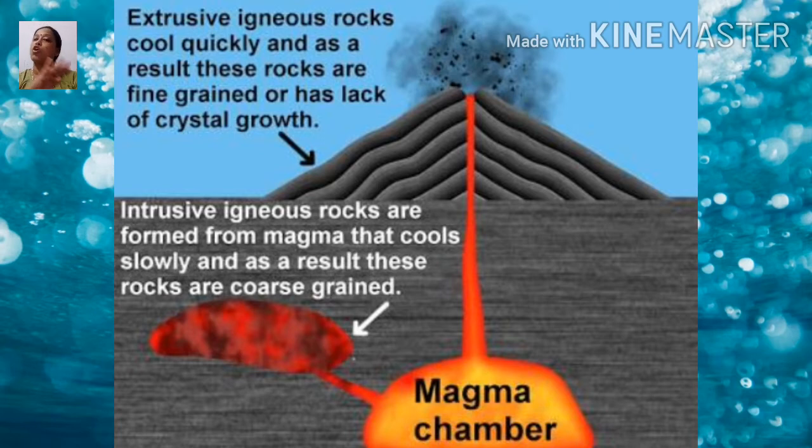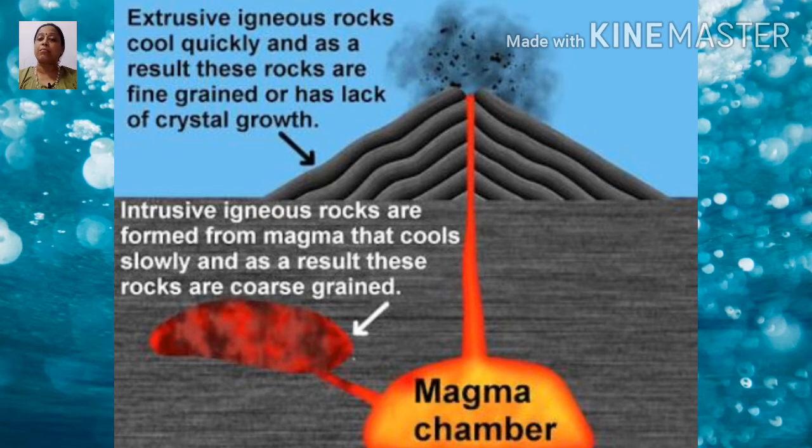On the surface of the earth, when molten magma comes in the form of lava and cools down, those rocks also take thousands of years to form, and that is called the extrusive igneous rock.